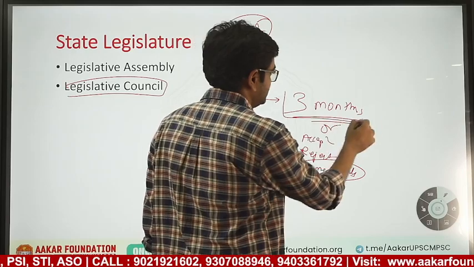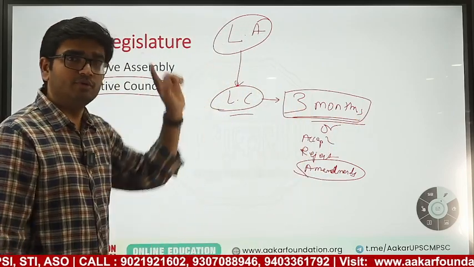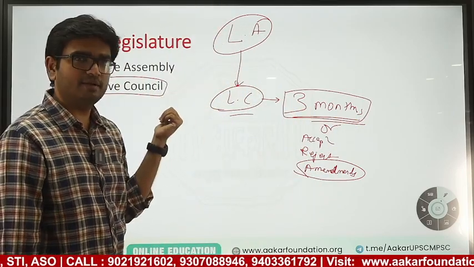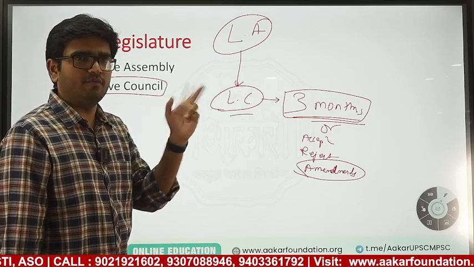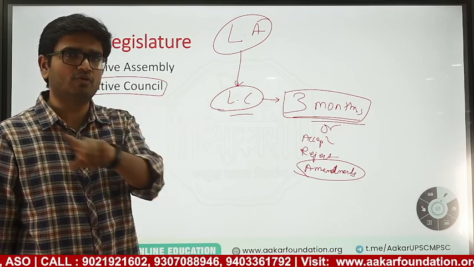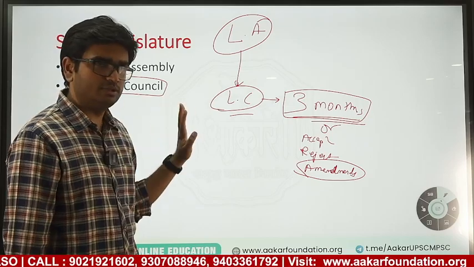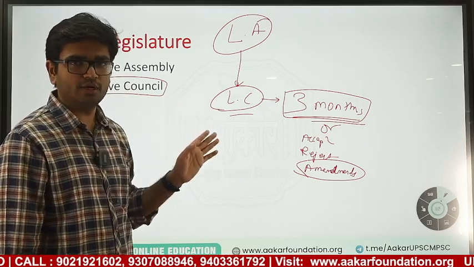And if a Legislative Council keeps the bill for 3 months, in the Union Parliament we have seen the Rajya Sabha can keep the bill for 6 months, or one of the houses can keep the bill for 6 months, then we will go for a joint sitting. There is no such thing as a joint sitting in the state. There is nothing called a joint sitting in the state.